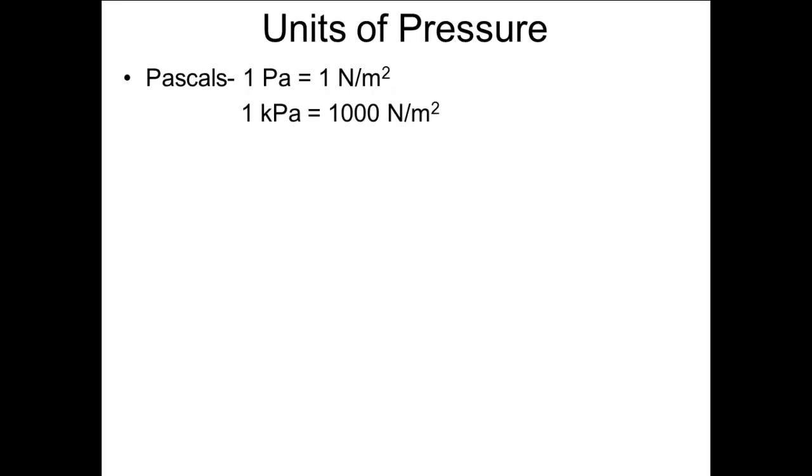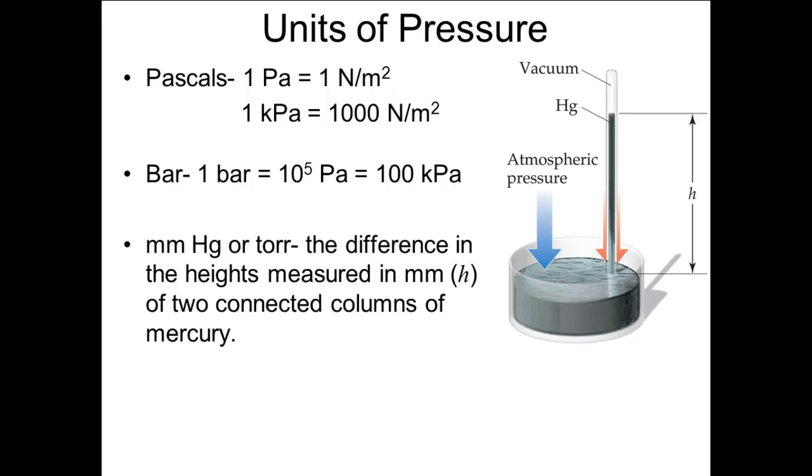The official units of pressure are pascals, which is 1 Newton per square meter. But pascals are very small amounts of pressure. So when we are working near normal conditions, we use kilopascals. Even then, the normal pressure of the atmosphere at sea level is over 100 kilopascals. Other units of pressure are the bar, which is 100 kilopascals, the torr, or millimeters of mercury, an increasingly rare unit, and atmospheres.